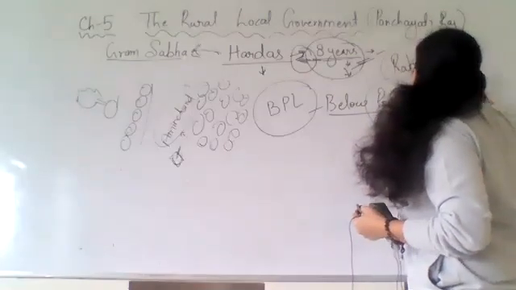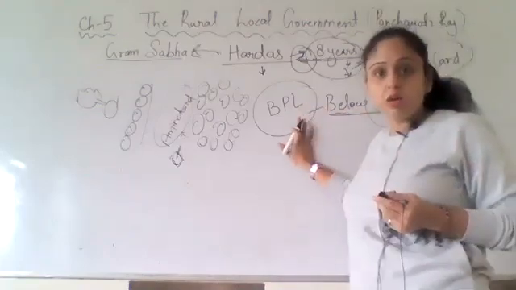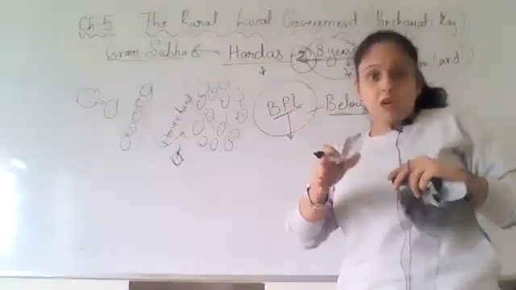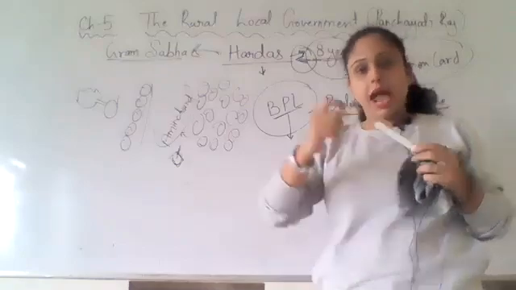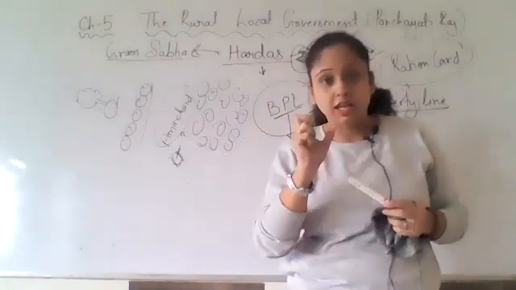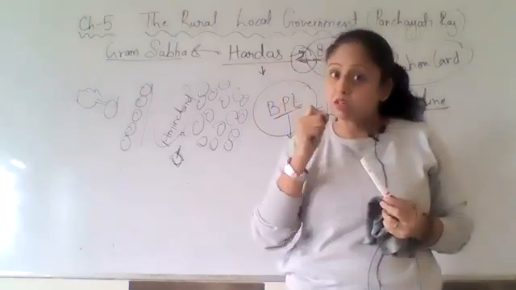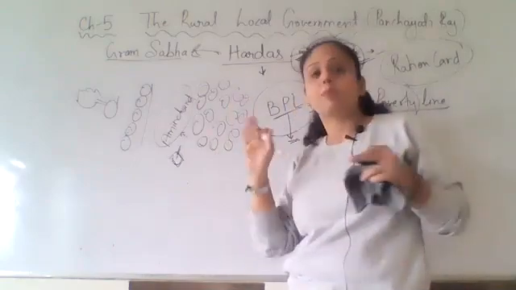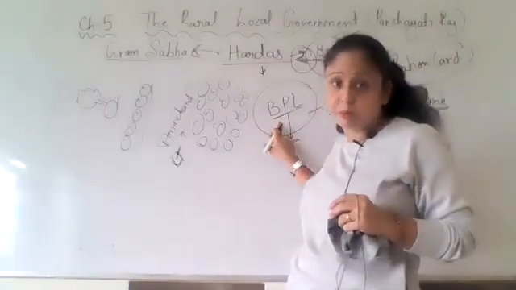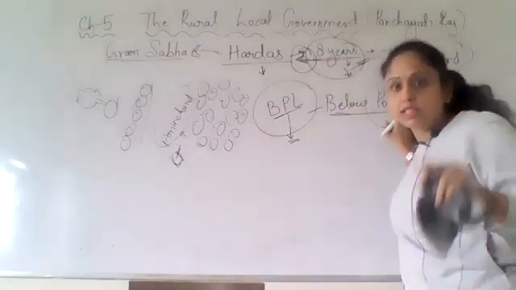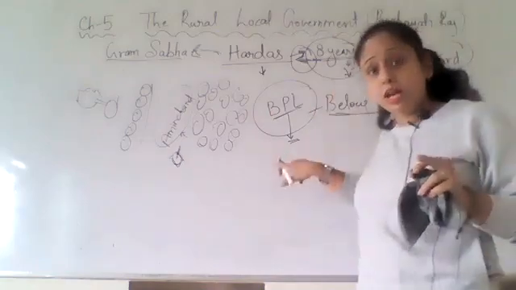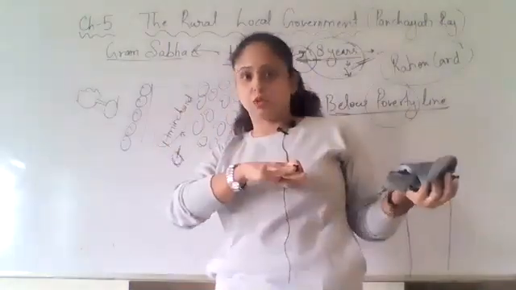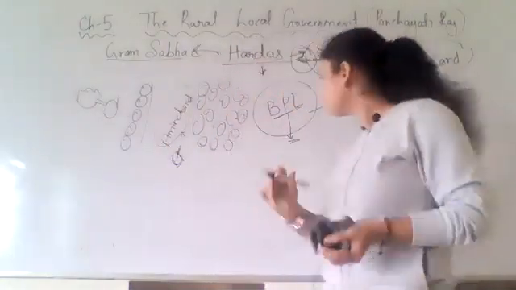And this below poverty line is a category, and in that, the people who are having the BPL card actually get things at a special price, which is very low. With a lower price, they get the things. If you are having a ration card, you also get things at a lower price. But if you are having the BPL card, the price will be even less. It will be lesser than that only.